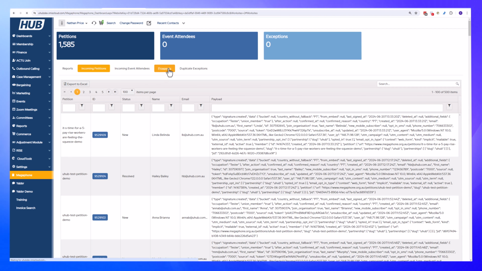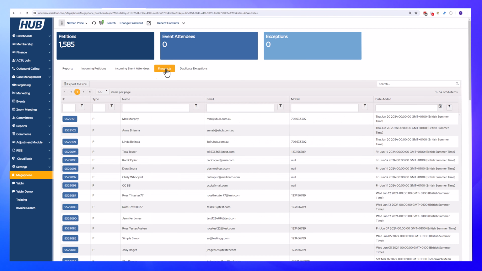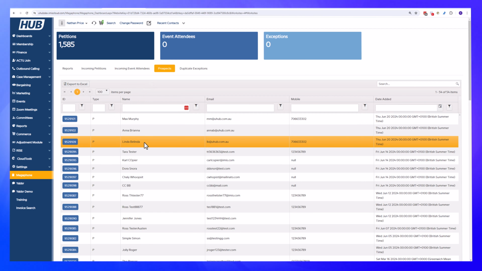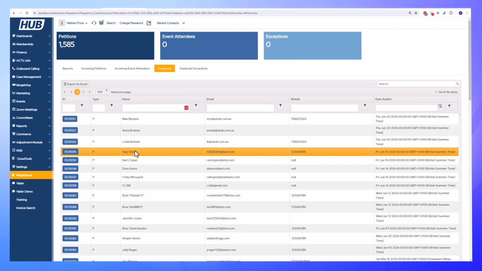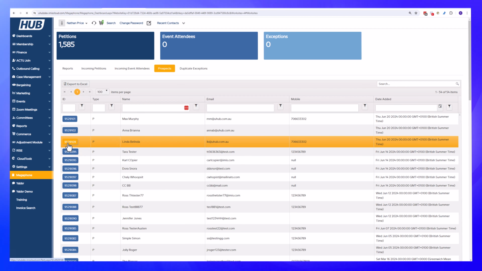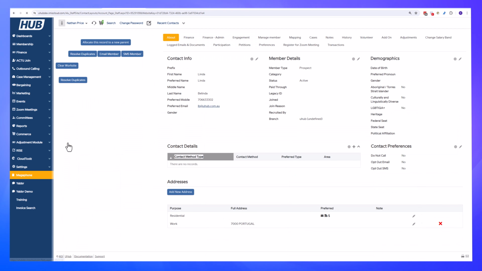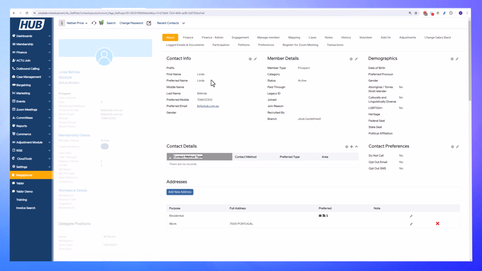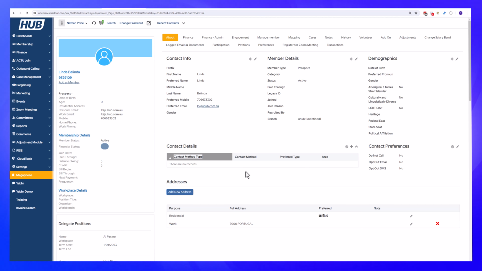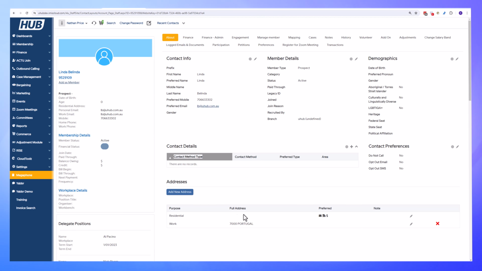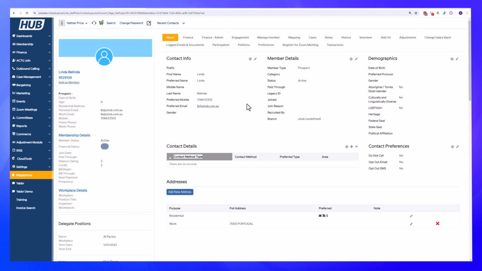Because Linda wasn't in the database before, we're going to see that Linda is going to appear on the list of prospects. And if we follow the link to her iMIS ID, we can see the record that was created. So we've gathered the basic information that we were given, so far as we have an address and so on.